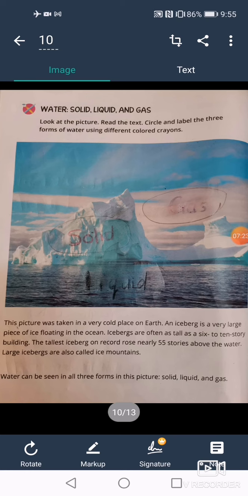Okay, we can water crops from fresh water, but we can't water the crops from salt water. So again, there are two types of water: salty water and fresh water. Salty water, we can find it in oceans and seas, and it's wet, cold, deep, blue, and salty. We can't drink the salty water, and we can't water the crops.